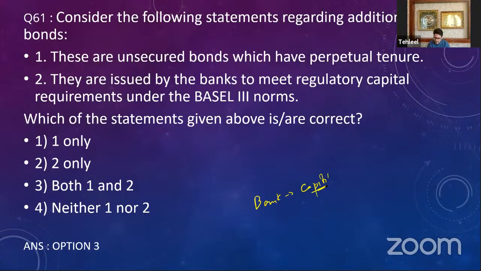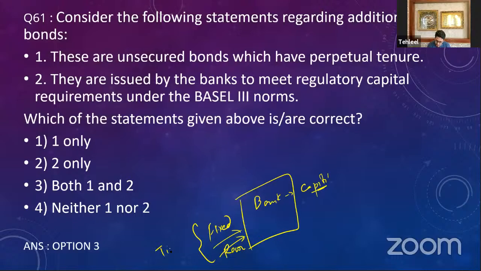Say for example, there is a bank, and people have deposited money into this bank, and when people deposit money into the bank, it is considered a liability of the bank. Now these deposits can be of 2 types. They can be fixed deposits, they can be recurring deposits. These fixed and recurring deposits are known as time deposits. Likewise, you have demand deposits, in which you have the current account and the savings account. These CASA accounts are known as demand deposits.